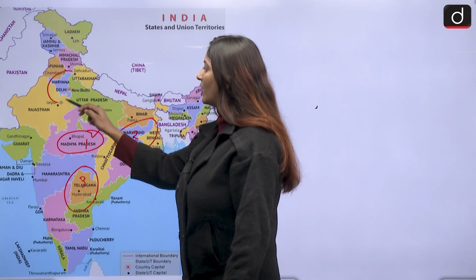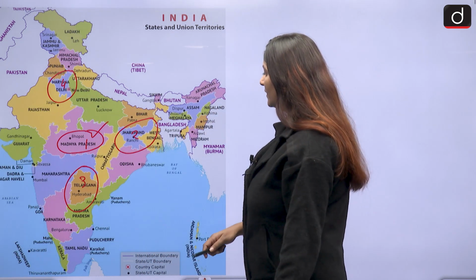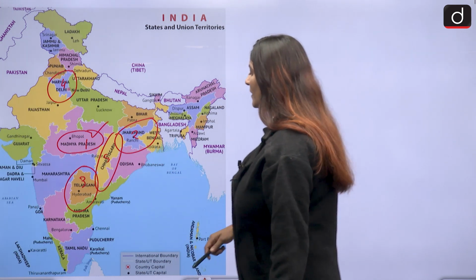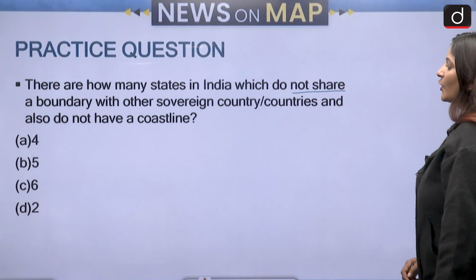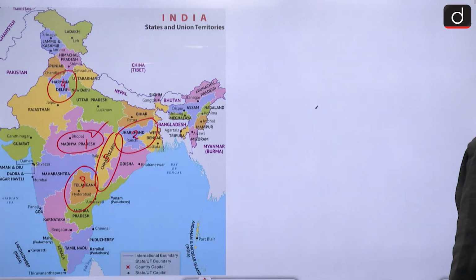Then we have Haryana to be the fourth one. And finally, we have Chhattisgarh. So how many of them are there? 1, 2, 3, 4, 5. 5 is going to be the correct answer. Option B over here is the correct answer. Congratulations to those who have answered this correctly.